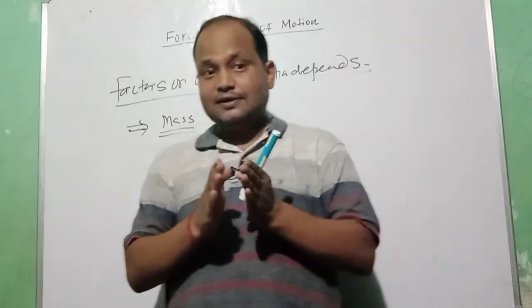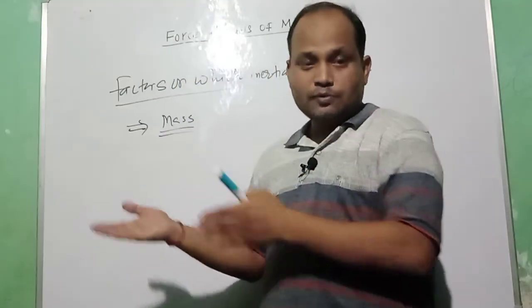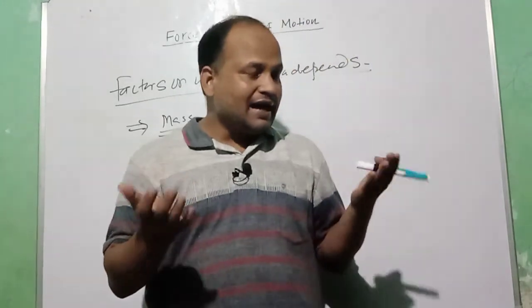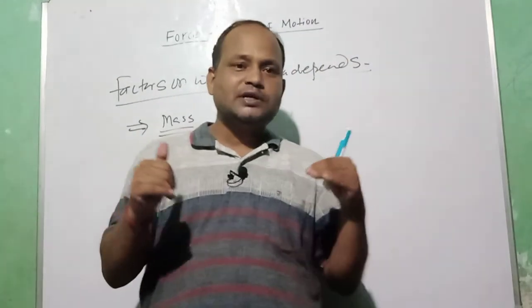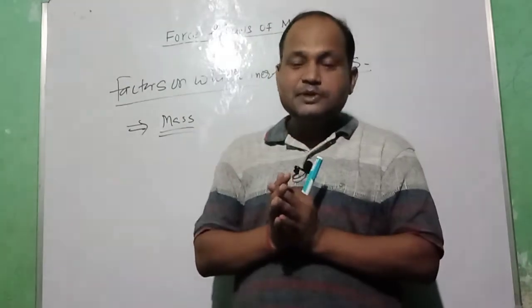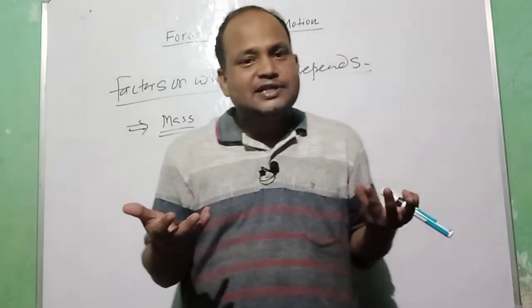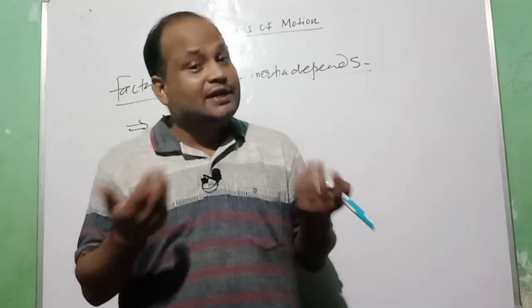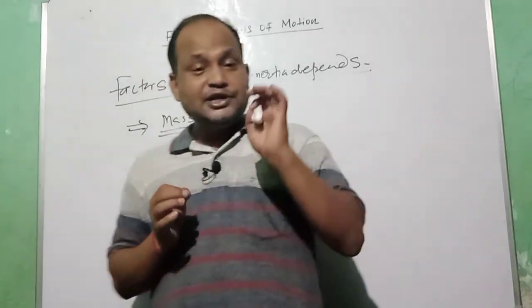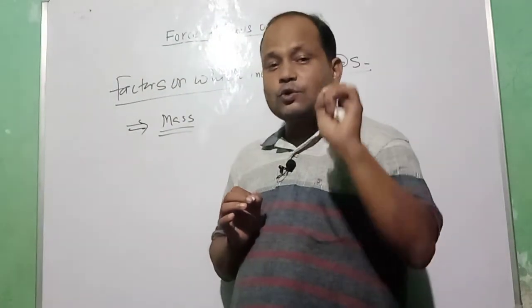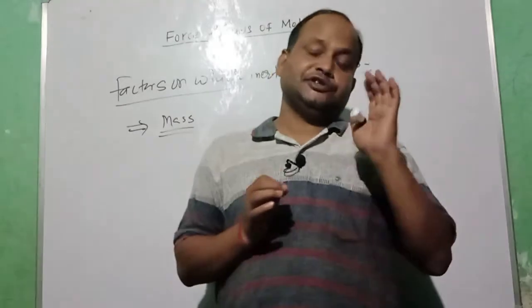The same thing is there in case of inertia also, because a body has a natural tendency to resist any change in its state, it means it will try to remain in its own state. That is why Newton's first law of motion is also called the law of inertia.